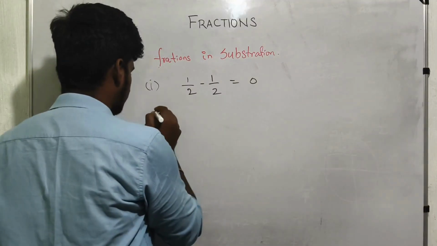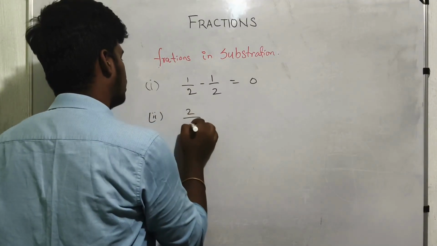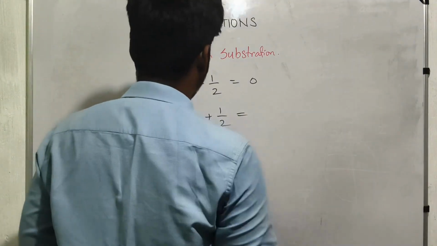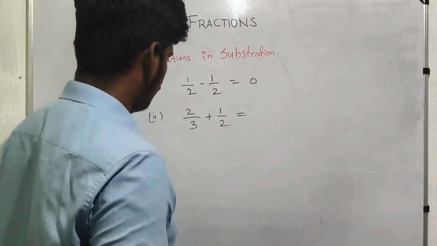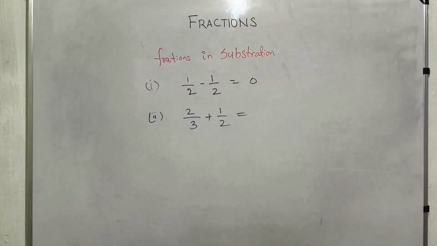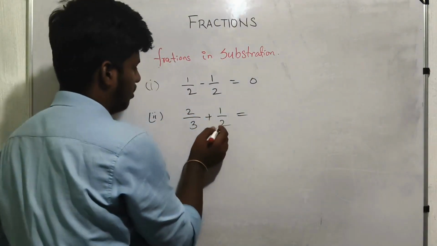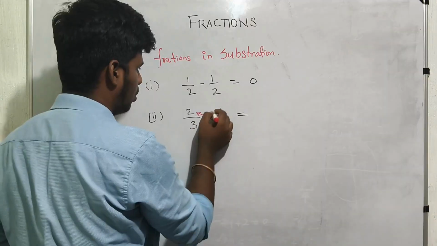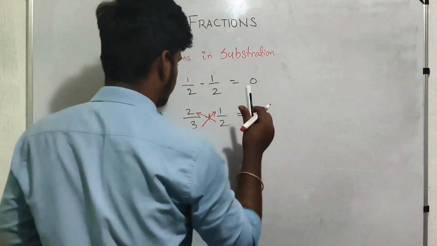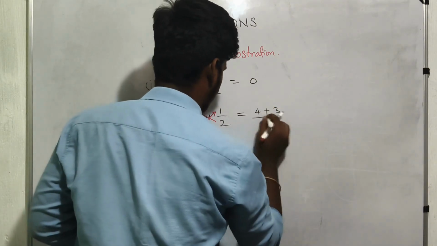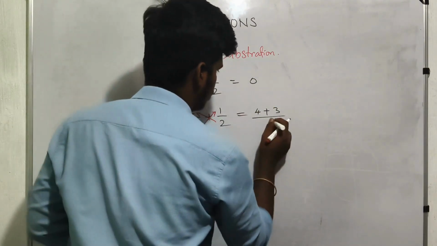So next one. We take 2 by 3 plus 1 by 2. So now we do the method of LCM, which we did in cross multiplication, right? So that is LCM actually. You can do 4 plus 3 divided by multiplying these two, so 6.